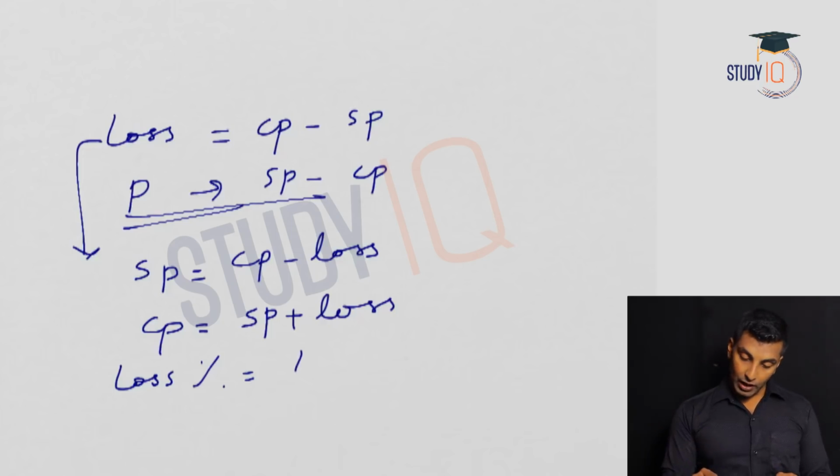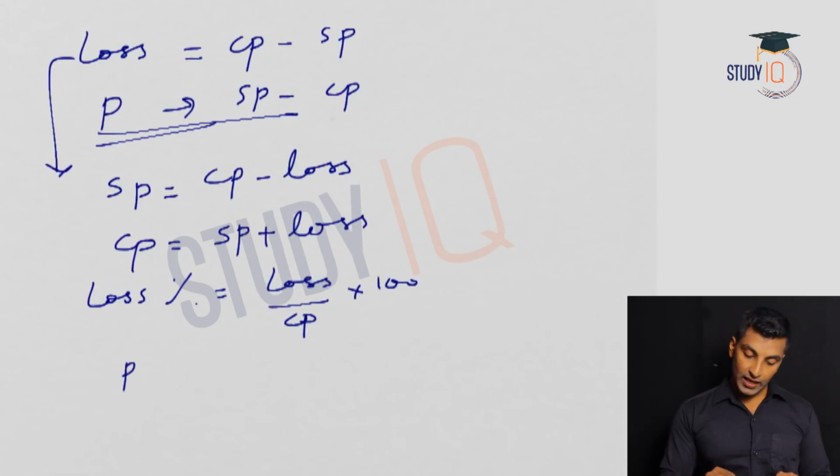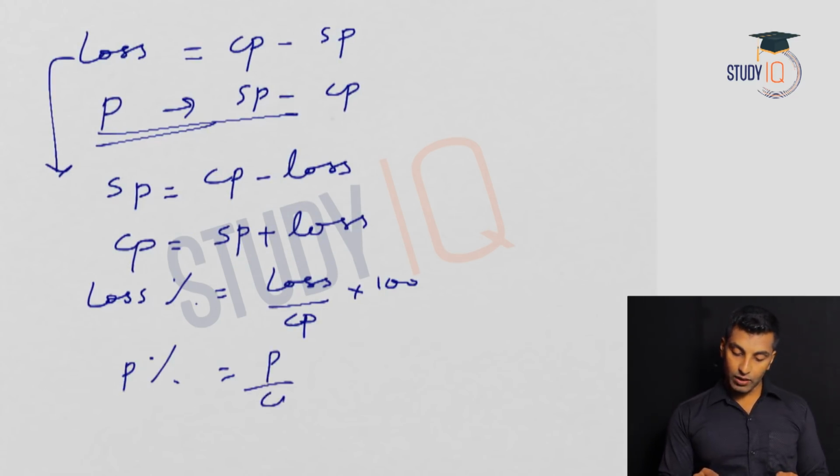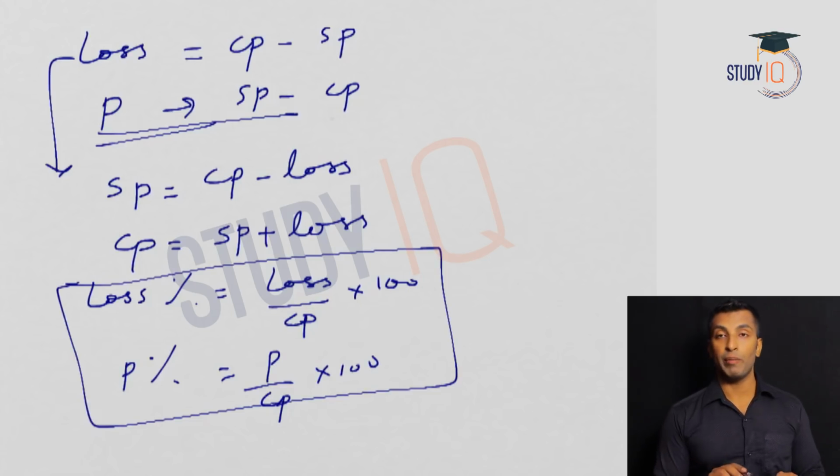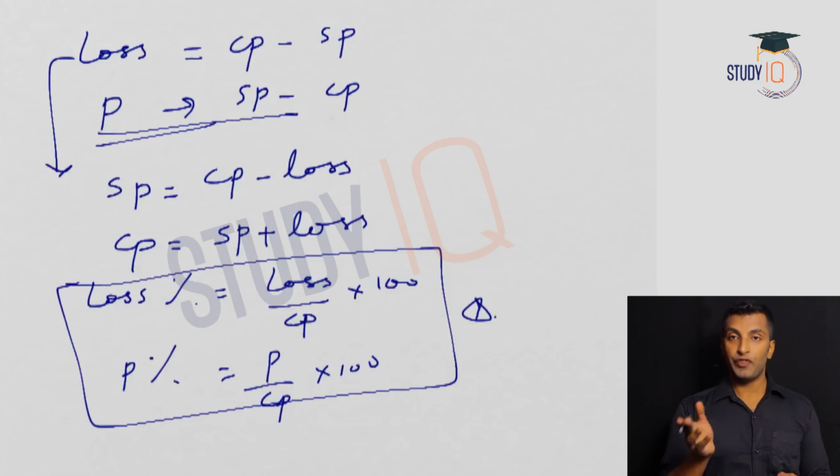So loss divided by the cost price into 100. Profit percentage, we have seen, is profit divided by cost price into 100. This is what you need to remember, and that is common sense. If you remember the percentage chapter, this is nothing but the absolute change divided by the initial value. Profit is also the absolute change divided by the initial value.